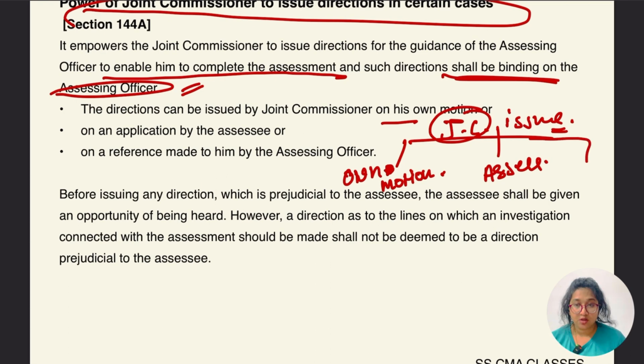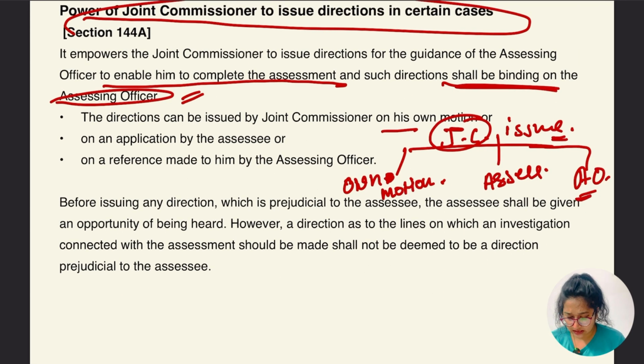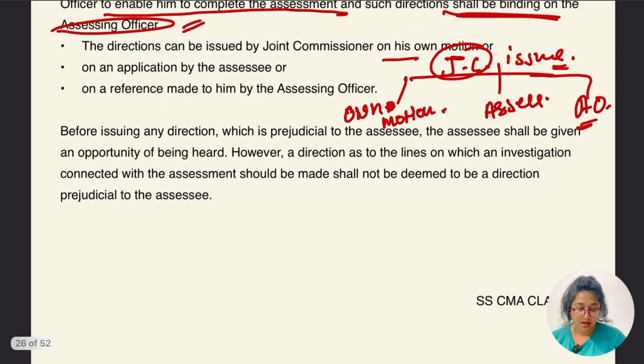First, own motion, wherever he has information regarding a case that something is messy. Second, application made by the assessee. Third, reference given by the assessing officer. In these 3 cases the joint commissioner is going to issue the directions.